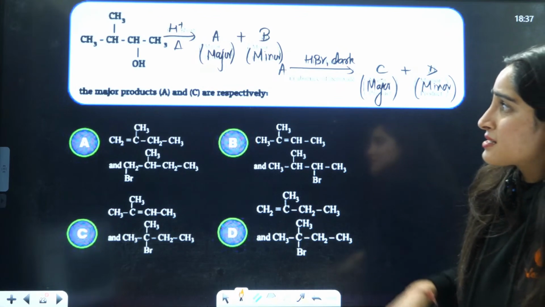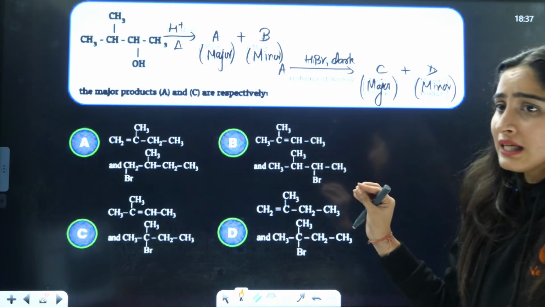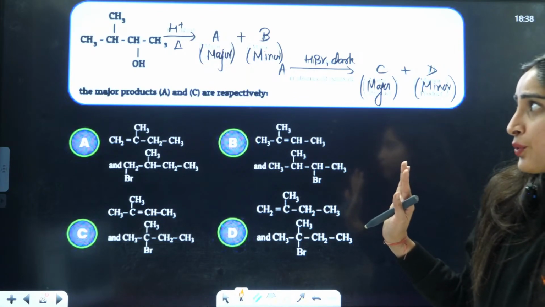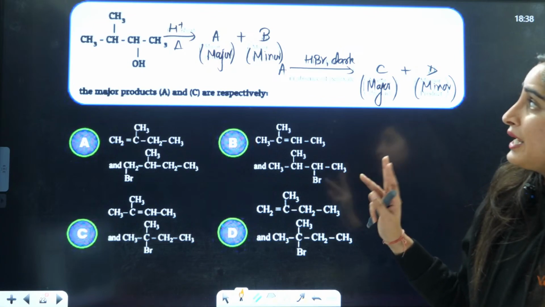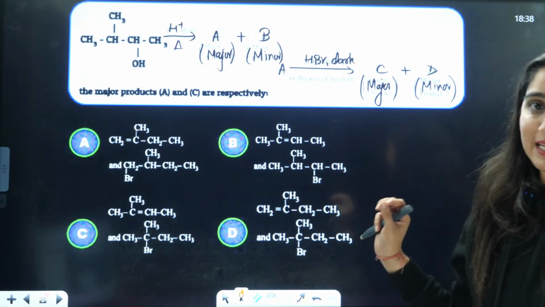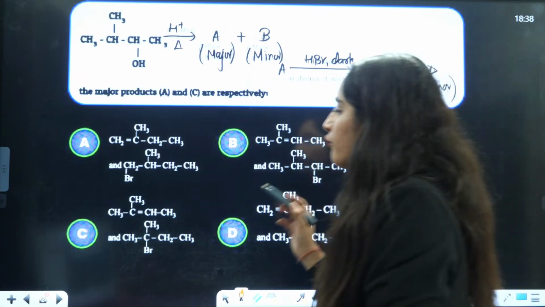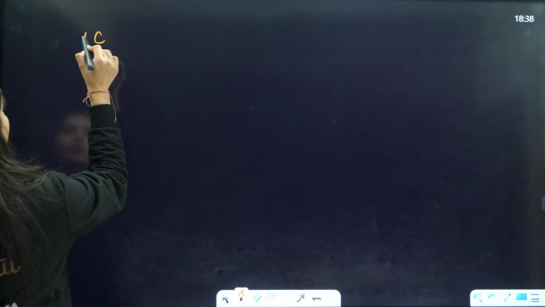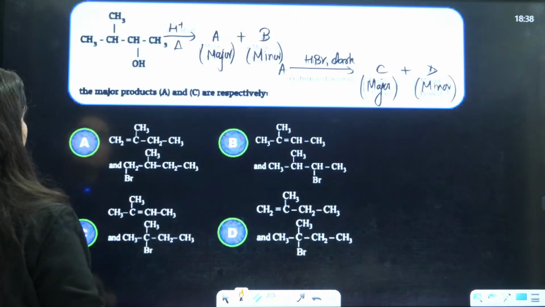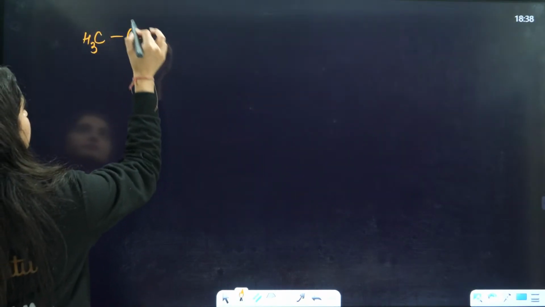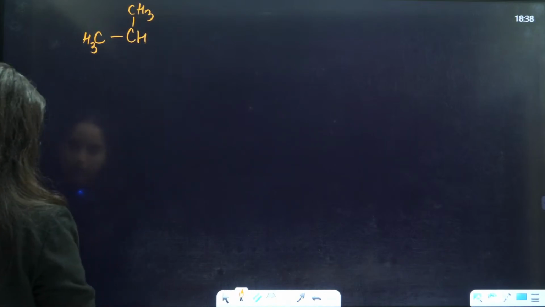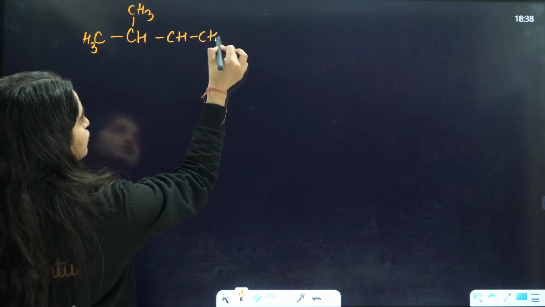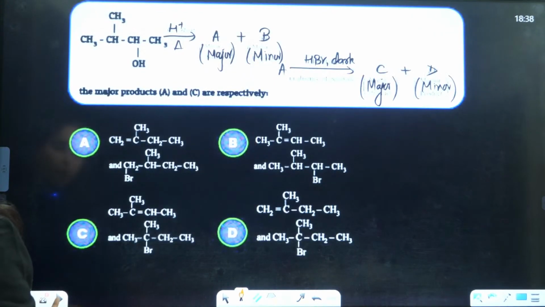Now they are telling us this is some product which is an alcohol. H positive and heat, what is it going to give you? H positive and you heat it, it is going to give you an alkene. So two kinds of alkenes will be produced. First, I'm just going to write this here. This is CH3, CH, CH, CH3, CH3, CH, CH3, and this is OH.